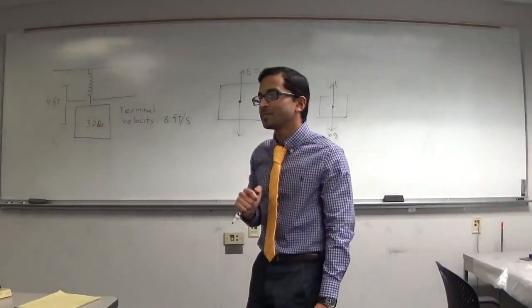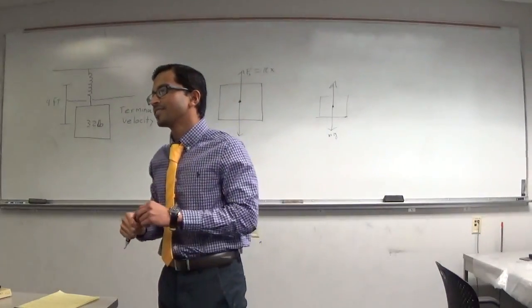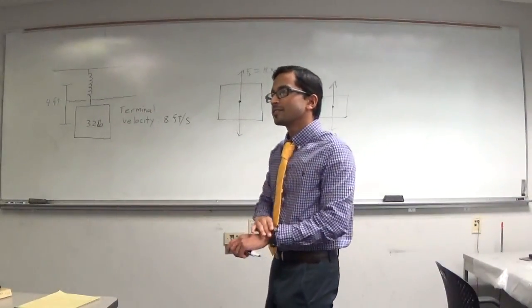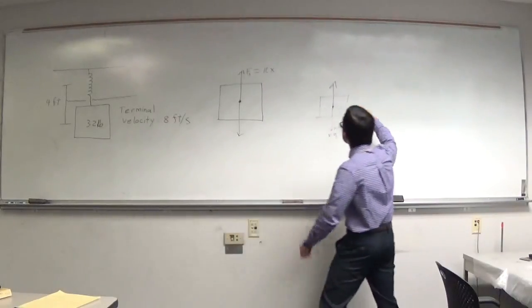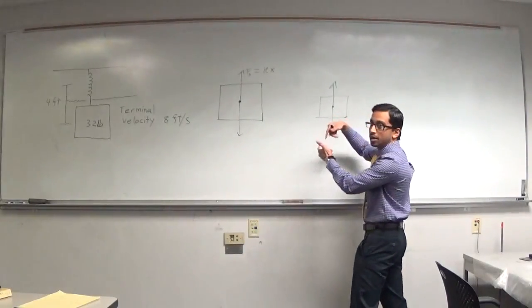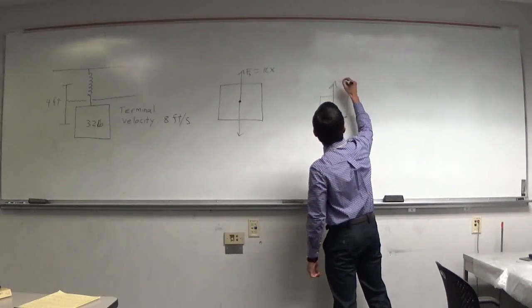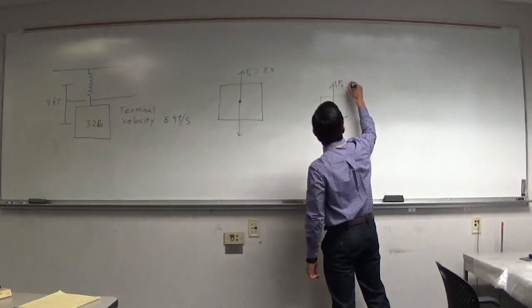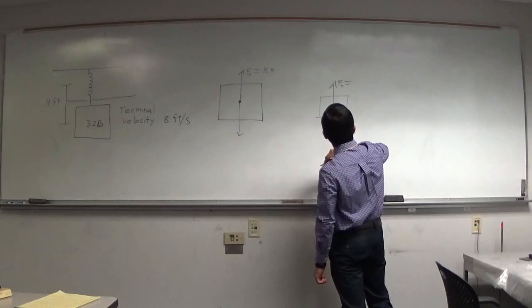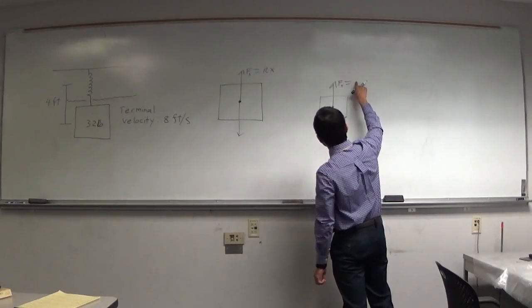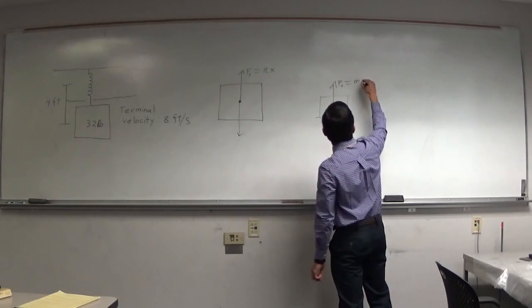That means that the friction is equal to the gravitational force? Yep. So the forces are equal on it, so it's not accelerating, right? So let's call this Ft. So that's going to be equal to mg.